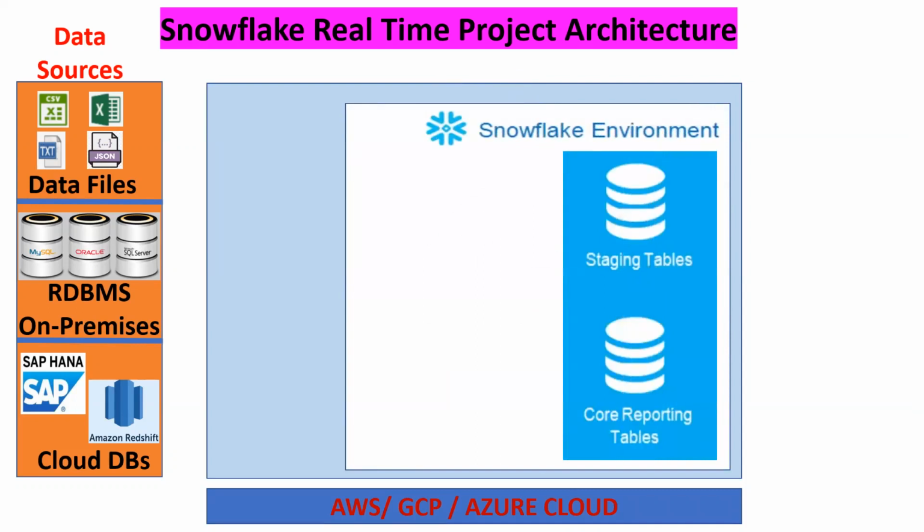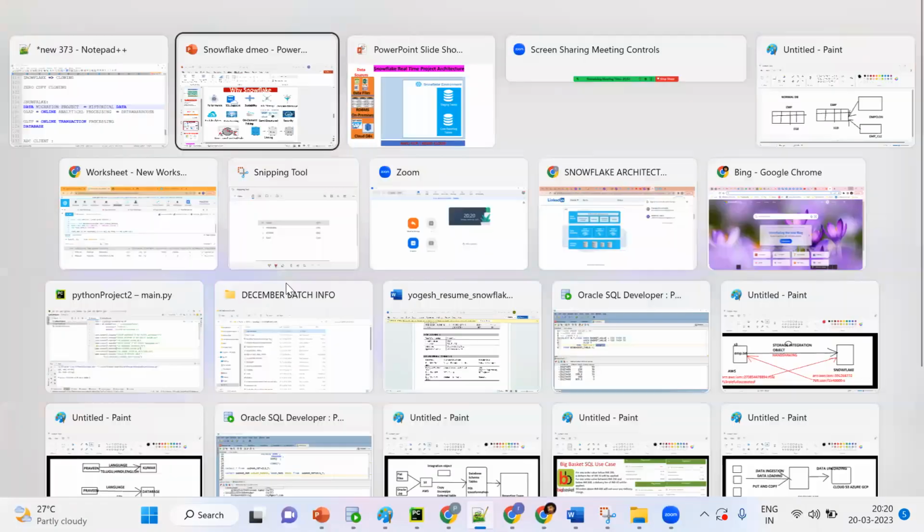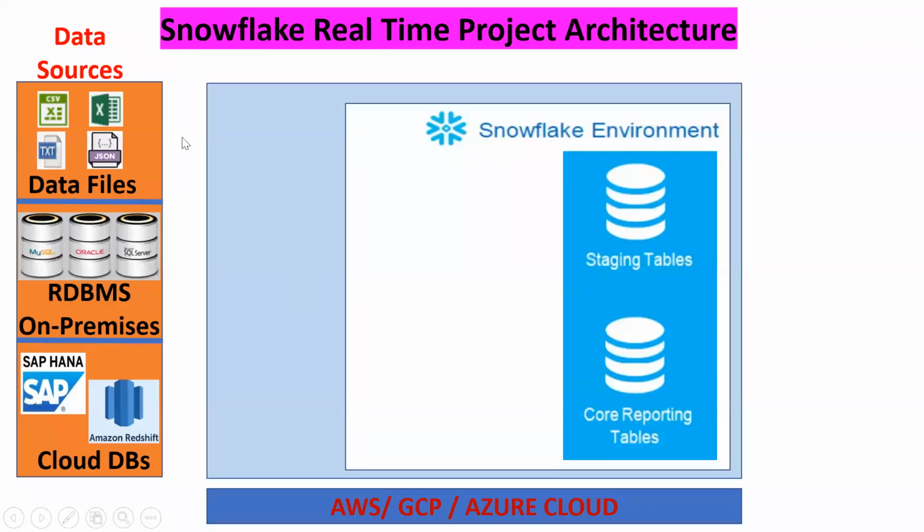Get the point? Suppose I have 500 tables. I want to migrate all these 500 tables into a Snowflake database. Remember, a data migration project means I want to move the data from one source to another. The source can be CSV files or anything, and I want to bring all of it here.